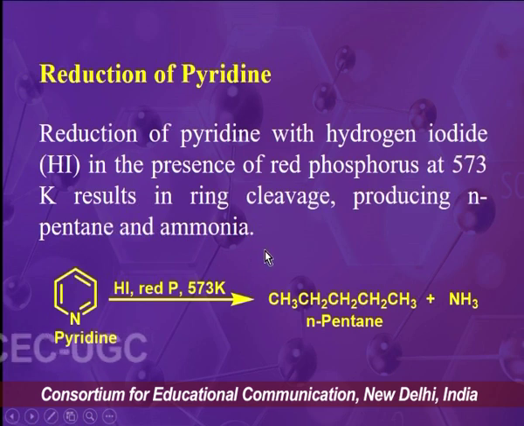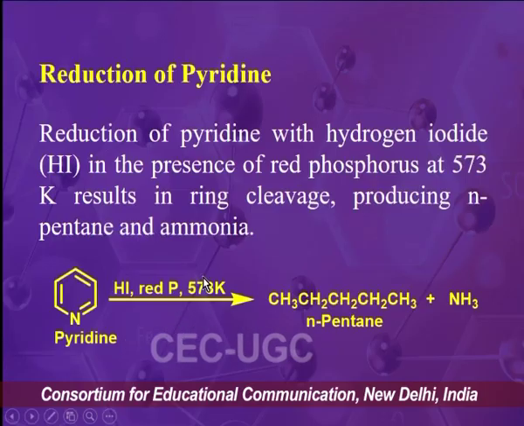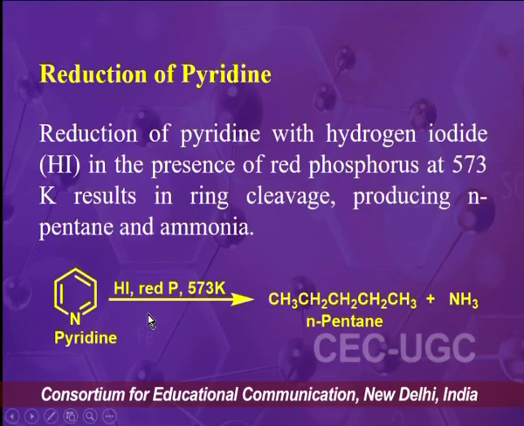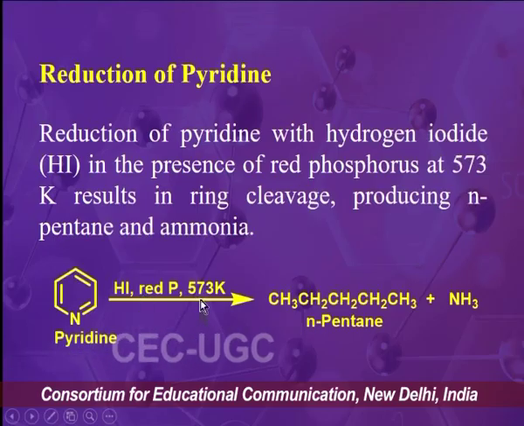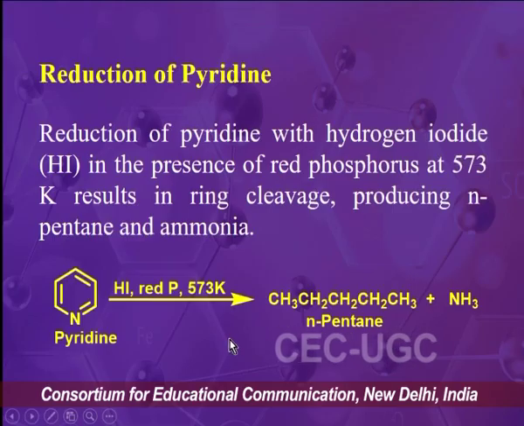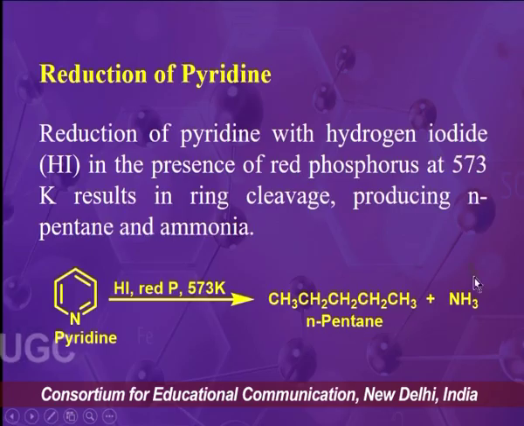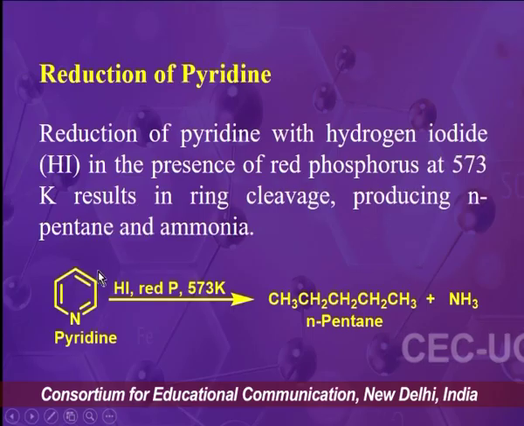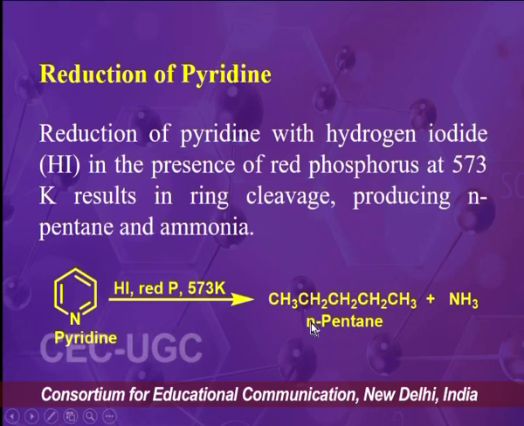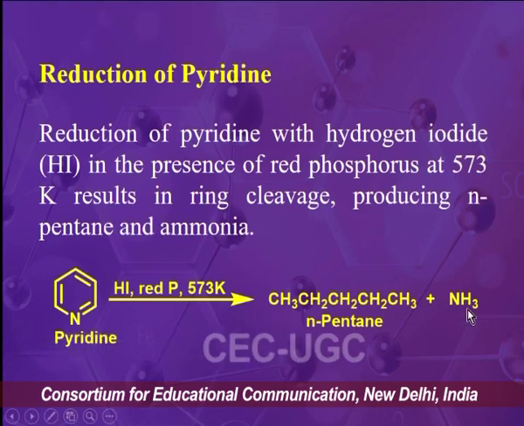The fourth kind of reduction of pyridine can be carried out by using hydrogen iodide in presence of red phosphorus. So when we use this condition at 573 Kelvin, then there will be formation of n-pentane and with the elimination of ammonia. So basically in this reaction, the pyridine ring is cleaved into an open chain organic molecule, that is n-pentane, with the elimination of ammonia.